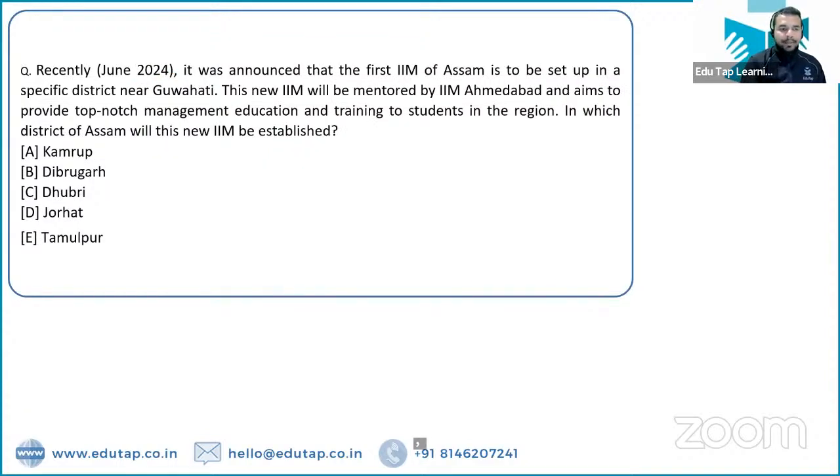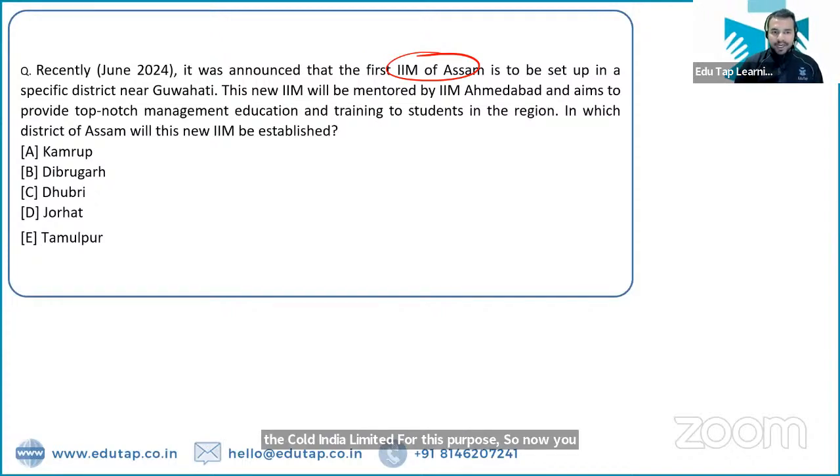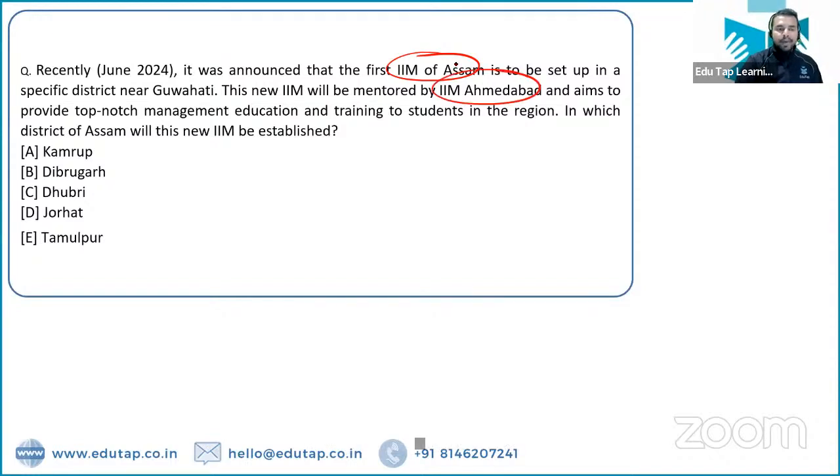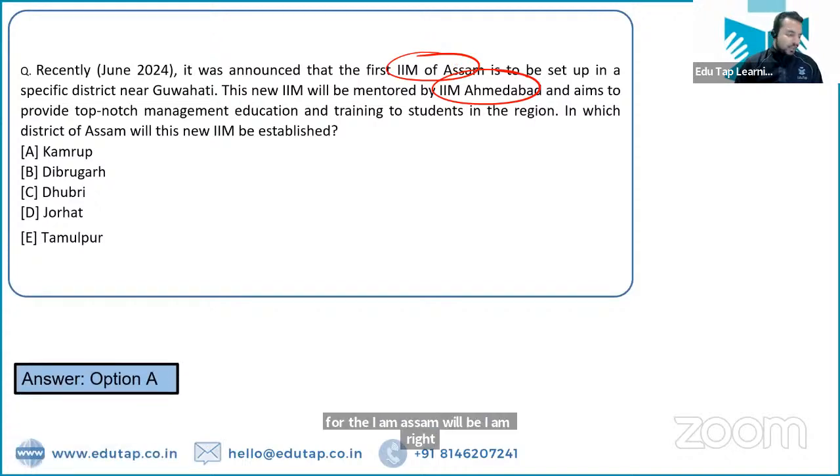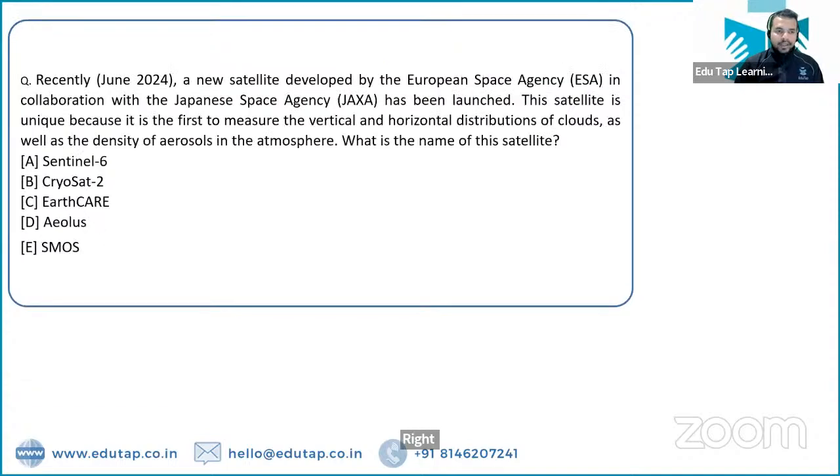So now you have to tell me the first IIM of Assam. The first IIM of Assam has been established in which district? Let me tell you that the mentor IIM for the IIM Assam will be IIM Ahmedabad, right? So the name of this particular district is Kamrup district. तो Kamrup district जहां पर IIM Assam को लॉन्च किया गया है, right? Absolutely right, guys. Let's move on to the next question.